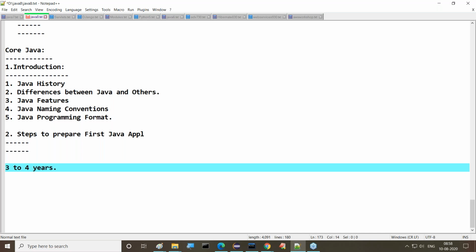How to think and how to prepare a program, that's the main content. In that way we are going to improve your knowledge. At the end of the course, you can do all these things, no need to worry about that. I will increase your confidence level much more. What the interviewer is asking, you are going to give answers more than that. Definitely, I'm sure about it.